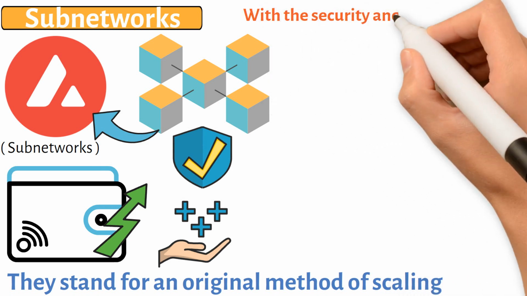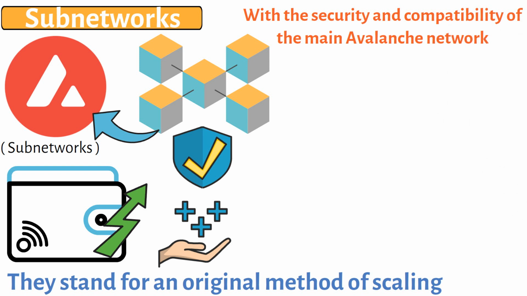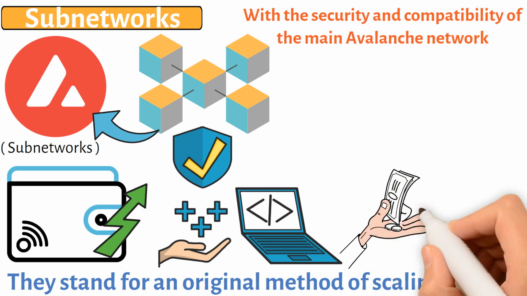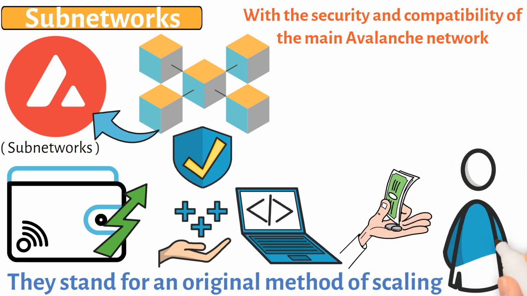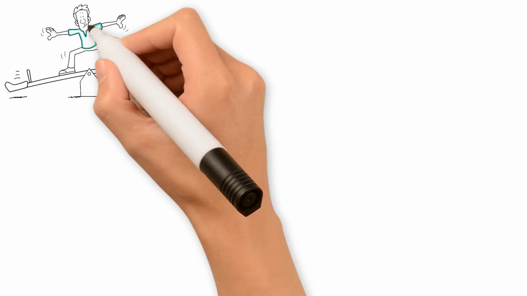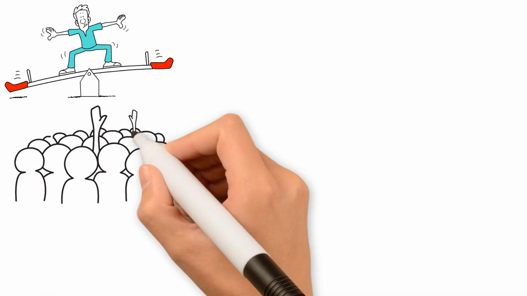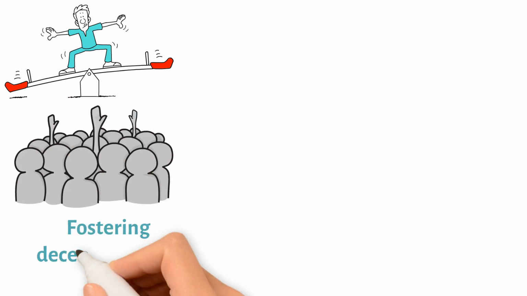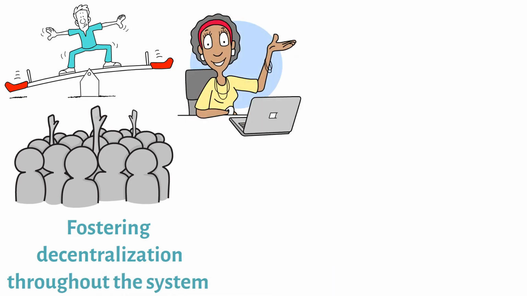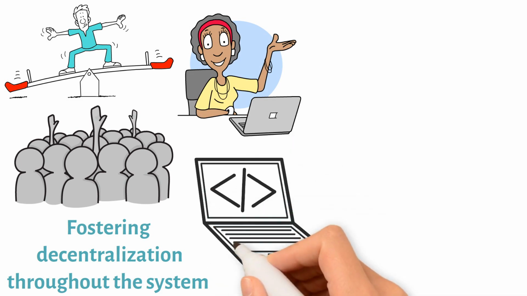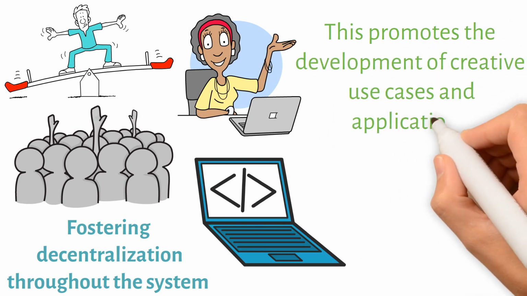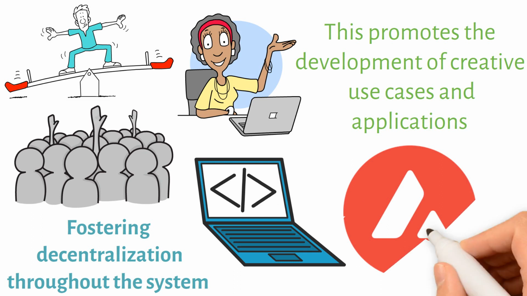With the security and compatibility of the main Avalanche network, developers can establish a subnet with their own rules, their own token for fees, and unique requirements for validators. Using Avalanche's voting process, each subnet separately maintains consensus, but the subnet validators also contribute to the core network security by fostering decentralization throughout the system. Specialized subnetworks can handle their own traffic, enabling projects or organizations to customize their blockchain experience. This promotes the development of creative use cases and applications, which expands the Avalanche ecosystem as a whole.